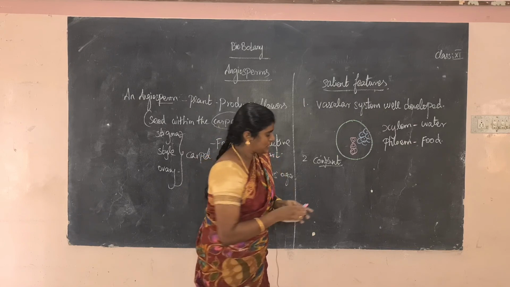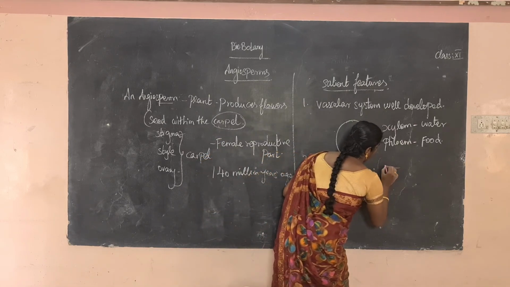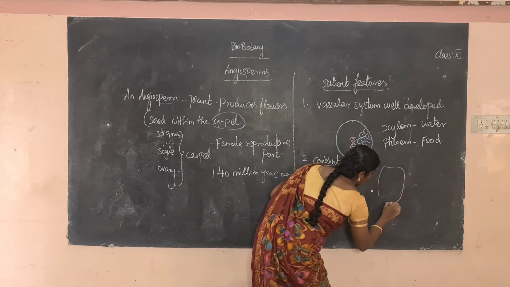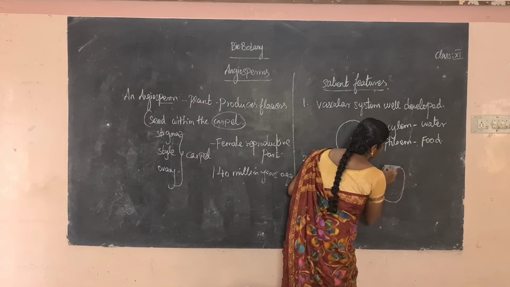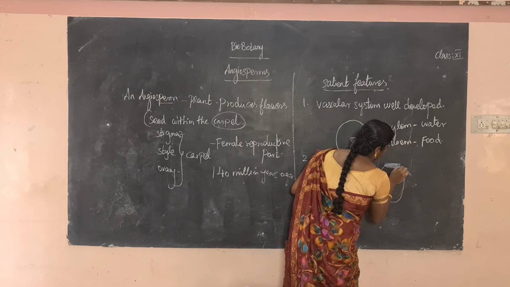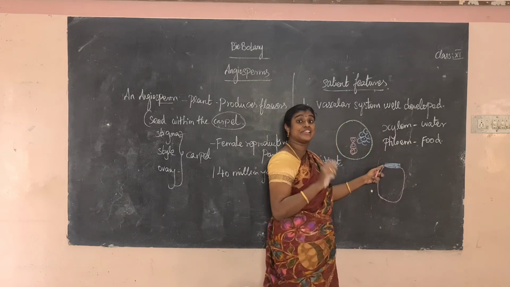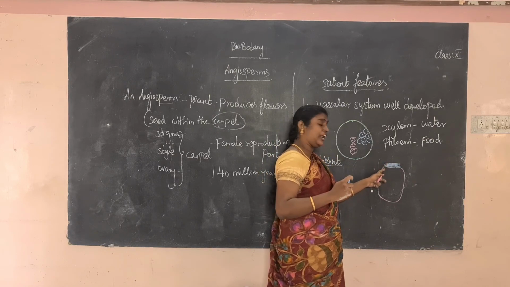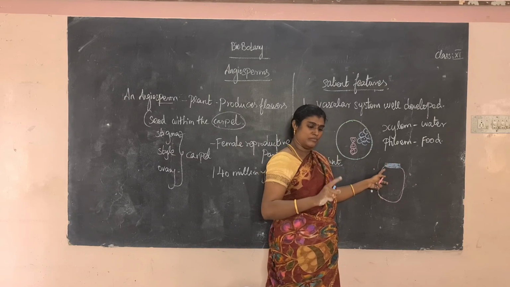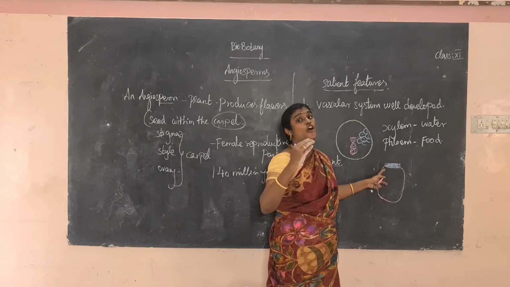For example, this is a normal vascular bundle. This is a vascular bundle. Okay, these are cambium cells. What is the use of the cambium? Mainly it is involved in secondary growth. Secondary growth means increase in thickness. So in secondary growth, secondary xylem and secondary phloem are well developed.